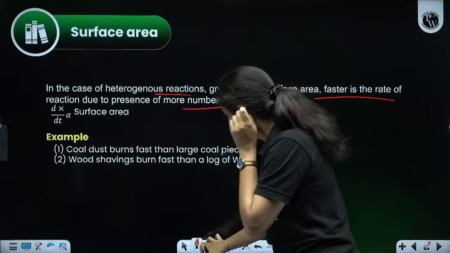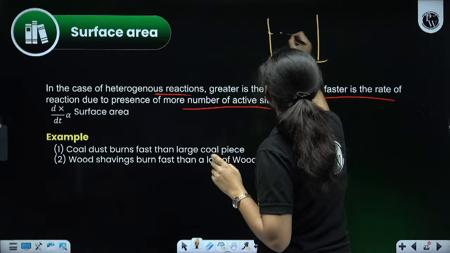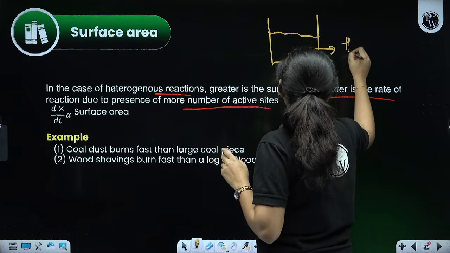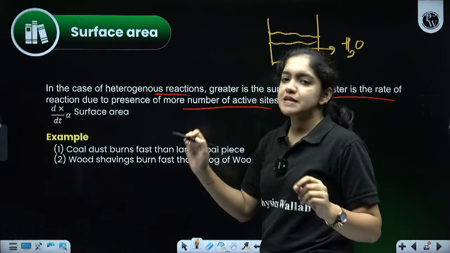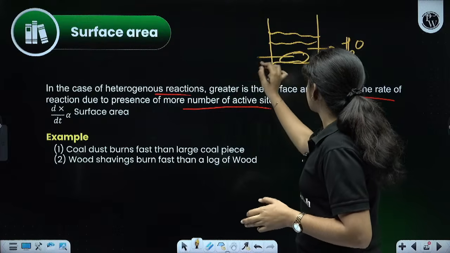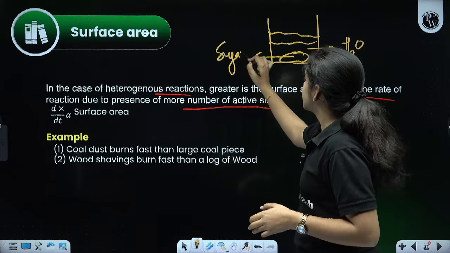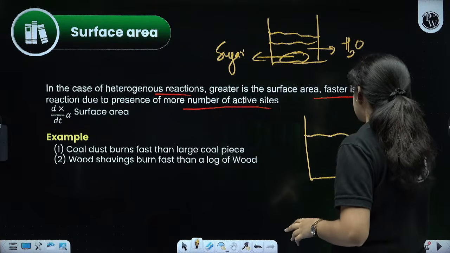For example, if we are dissolving sugar in water, we have taken water in this beaker, and in this I'm going to add a piece of sugar in a crystal form, a big piece of sugar. The same thing I'm going to take in another beaker, with the same amount of water.